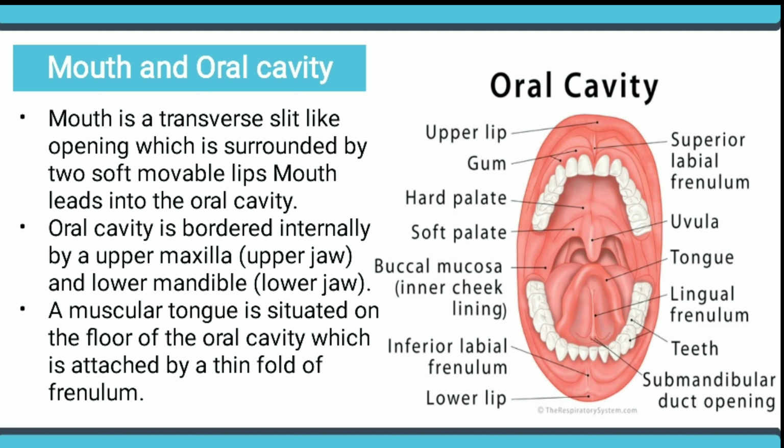In this picture, we observe the different regions of the oral cavity: the upper lip and the lower lip, hard and soft palate, gum and the inner cheek lining, teeth, tongue, uvula, and the frenulum.